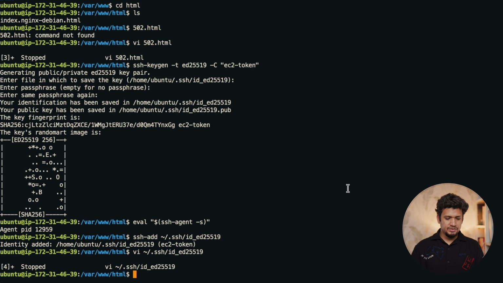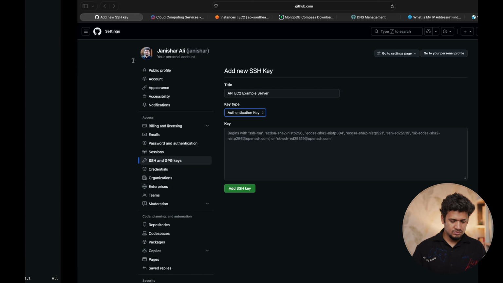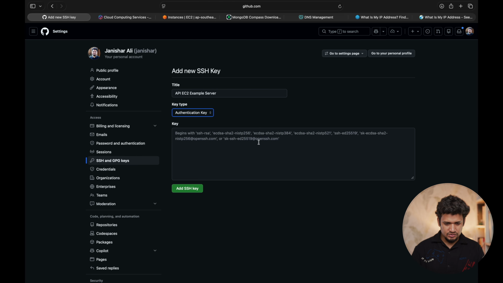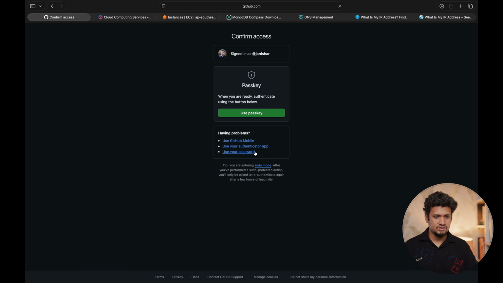We'll have to copy the public key and then save it to the GitHub. So for that, .pub, this public key I'll have to use. Here it says it should start with this value ssh, and this is your key. Add the key here.